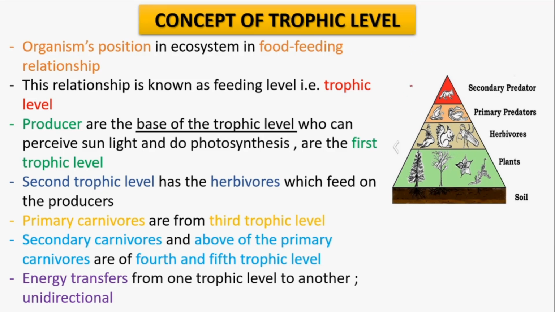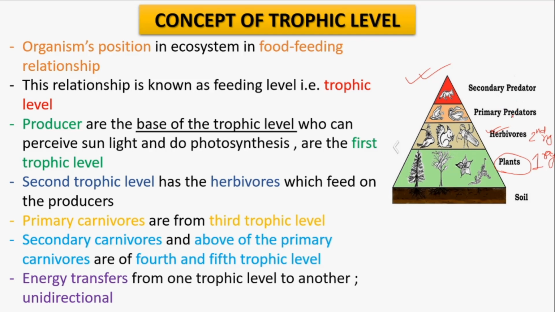In this diagram that you can see, plants occupy the base of the pyramid, so they are known as the first trophic level or the primary trophic level. The next level is occupied by the herbivores, which means they are the secondary trophic level.